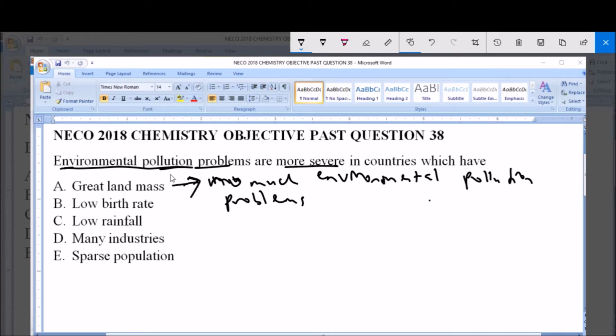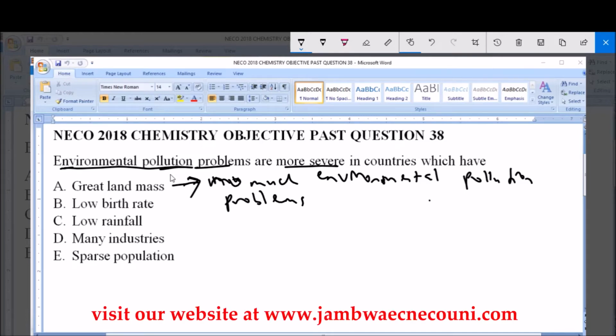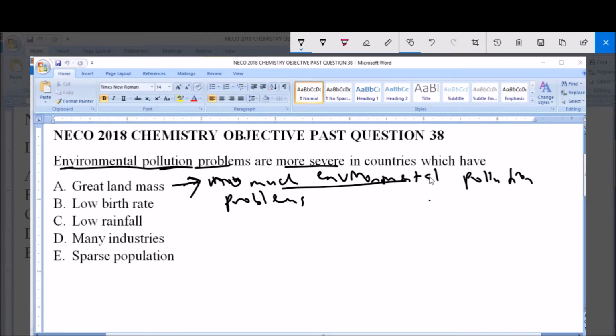Because you don't have industries located close to residential areas, there are not many problems of environmental pollution. The land is enough to be maximized and used for whatever purposes can be carried out without disturbing the environment. So option A, great landmass, is not the answer to the question.